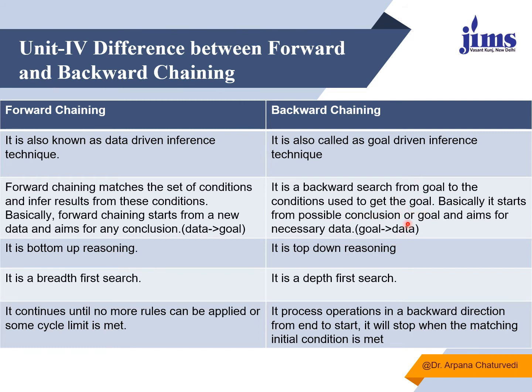Basically, it starts from the possible conclusion or goal and aims for the necessary data. So if from the goal you are moving towards data, that is backward chaining. Forward chaining is a bottom-up reasoning, whereas backward chaining is a top-down reasoning. Forward chaining is also said to be a breadth-first search, whereas backward chaining is said to be a depth-first search. In forward chaining, it continues until no more rules can be applied and finally we reach the conclusion. Whereas in backward chaining, the operation proceeds in a backward direction from end to start, and it will stop when the matching initial condition is met.